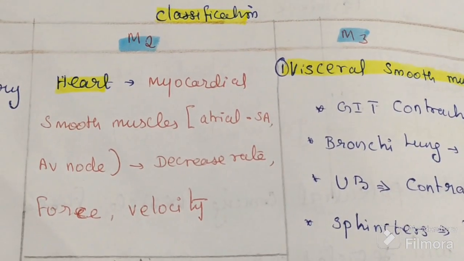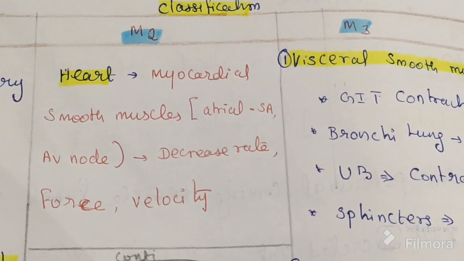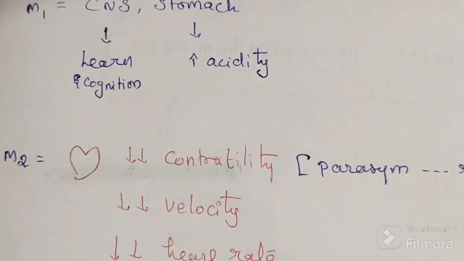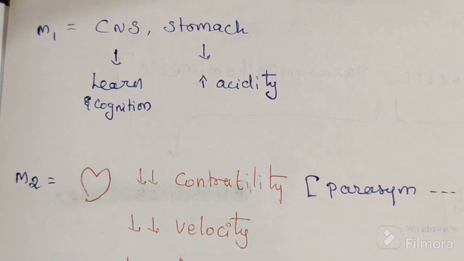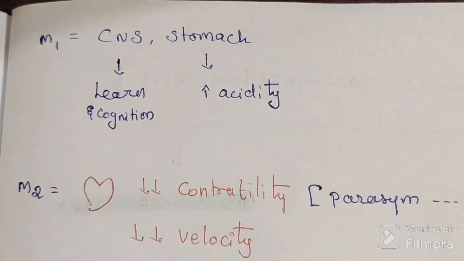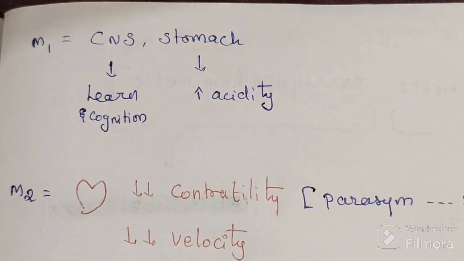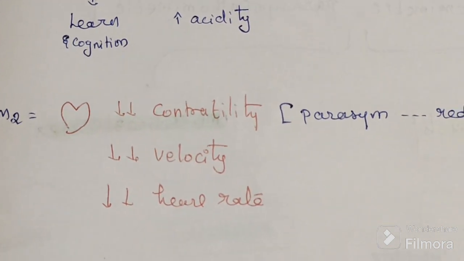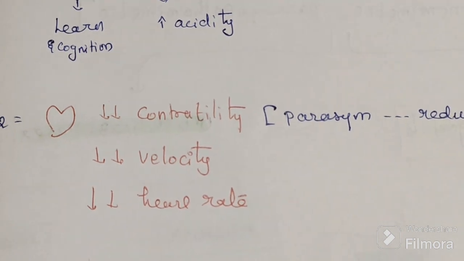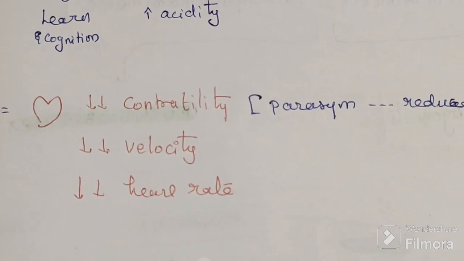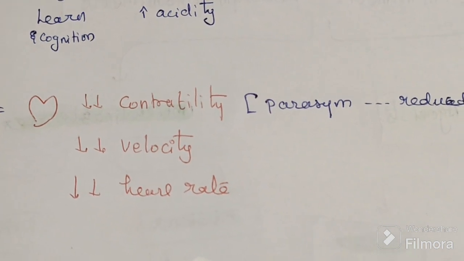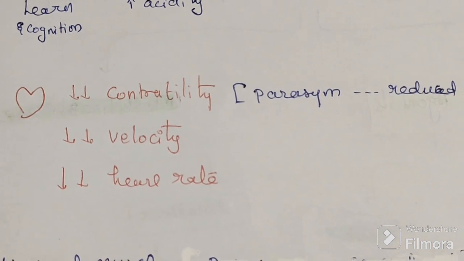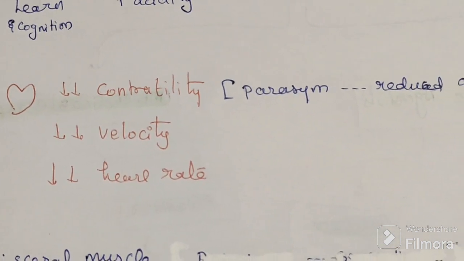M2 decreases the heart rate, decreases contractility, and decreases velocity. So all the things decrease: heart rate, contractility and velocity. It is parasympathetic, so everything will be less.